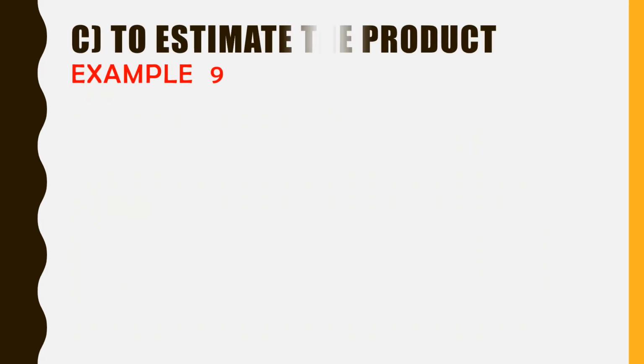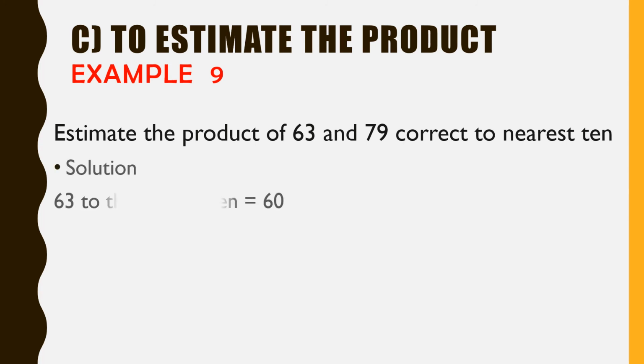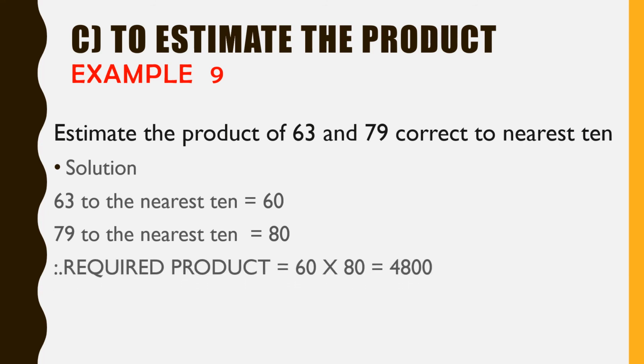The product. Let us see example 9. Product means you need to multiply. Estimate the product of 63 and 79 correct to the nearest 10. Solution. 63 to the nearest 10 equals 60. 79 to the nearest 10 equals 80. So our required product is 60 multiplied by 80, that equals 4,800.